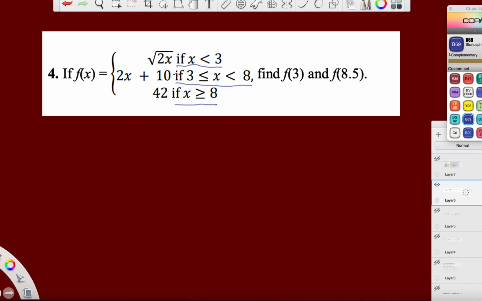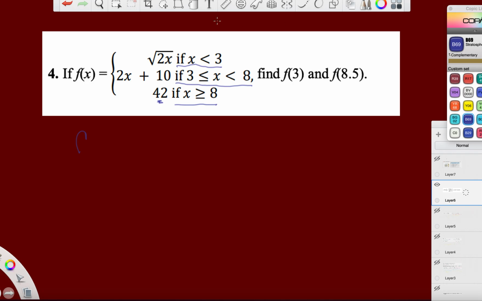If the value they're asking you to input or evaluate the function as is 3 to 8, then you're going to use this second function here. Right? And last, but certainly not least, this is a cool one because you just get an output. You don't even have to evaluate this function. So let's find f of 3.